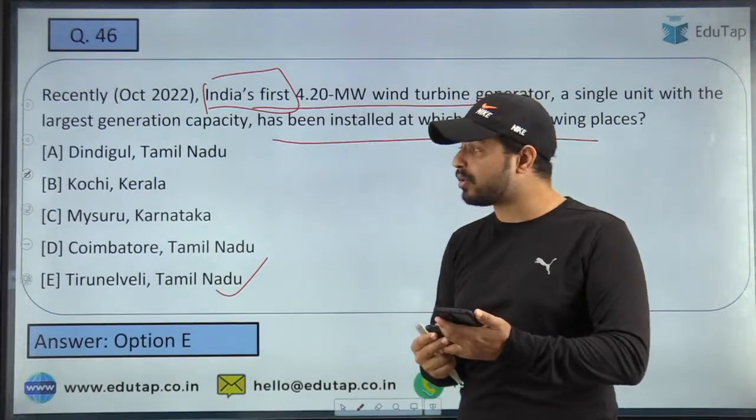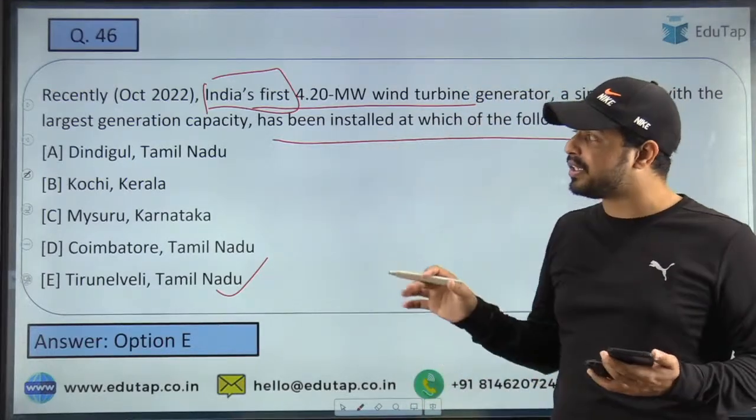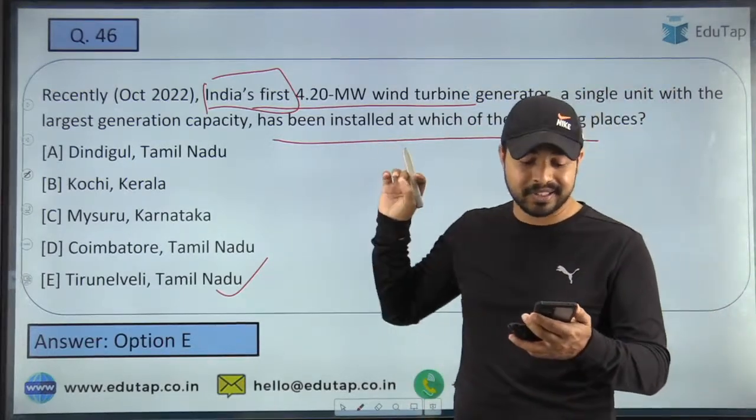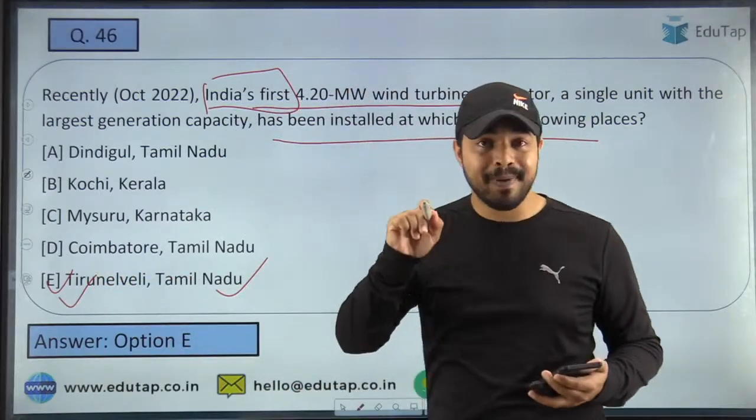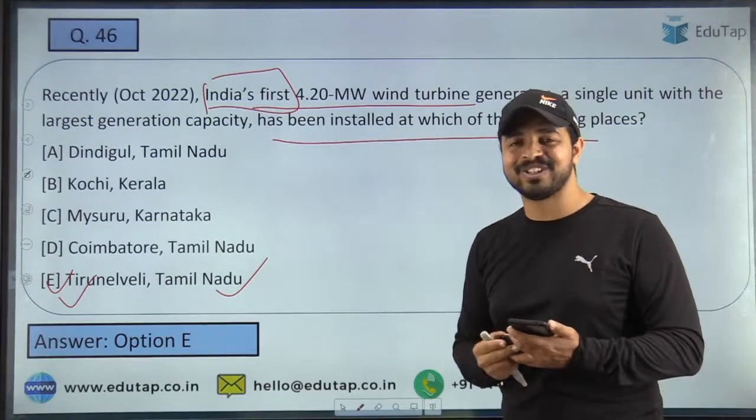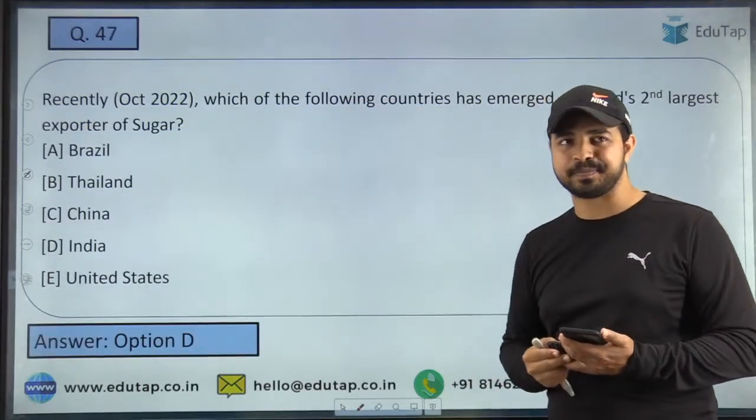So यहाँ पर मैं देख रहा हूँ कि most of the people are opting option number A, that is Dundigal in Tamil Nadu is the right answer, but this is not the right part. The right answer is option E. So guys, kindly mark this answer. Option E is the right answer to this question. Let's move on to the next question.